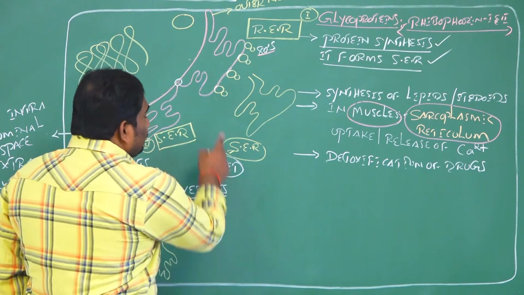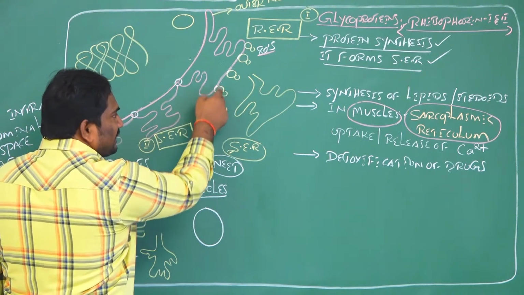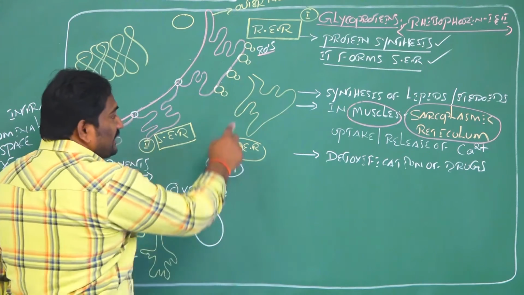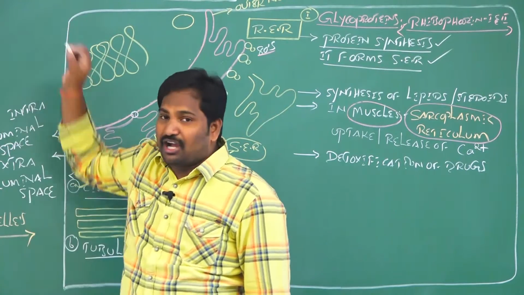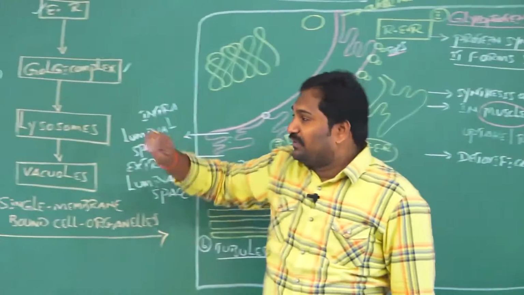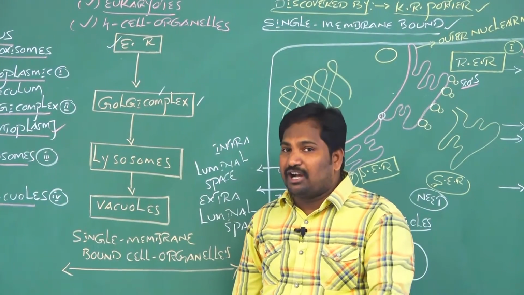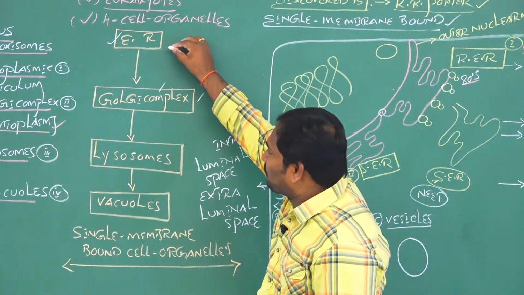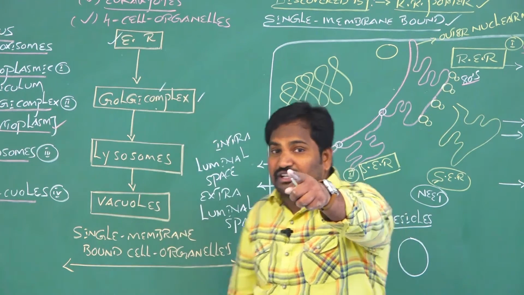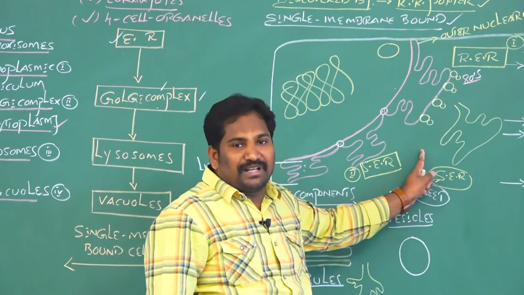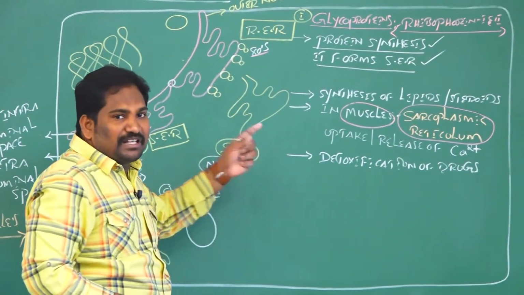And one more, when the rough endoplasmic reticulum releases any components, either proteins or any substances, they are transferred to the next endomembrane cell organelle, the Golgi complex, which comes after the endoplasmic reticulum. The transfer of rough endoplasmic reticulum material to the Golgi complex is through the smooth endoplasmic reticulum. See here, this is smooth endoplasmic reticulum.